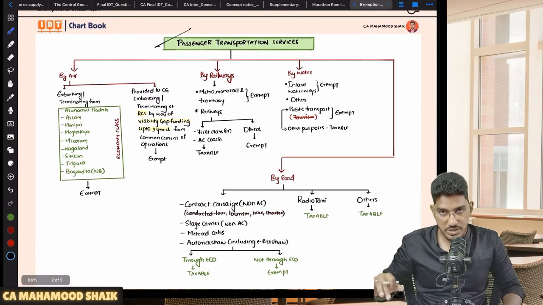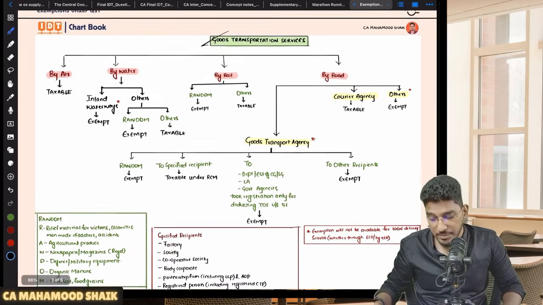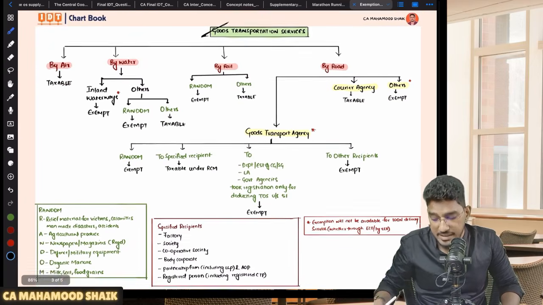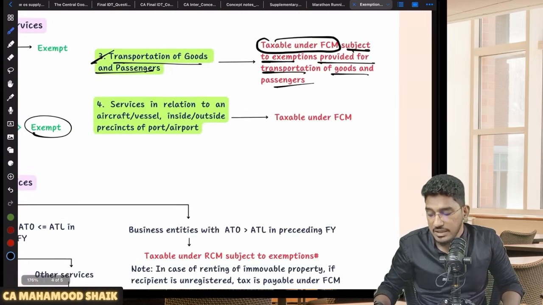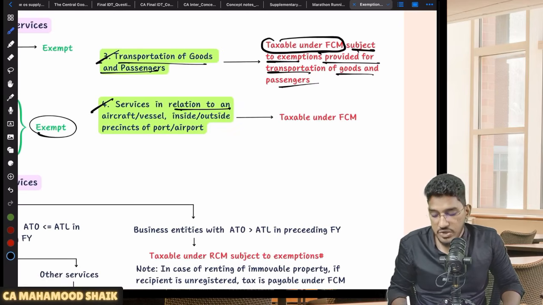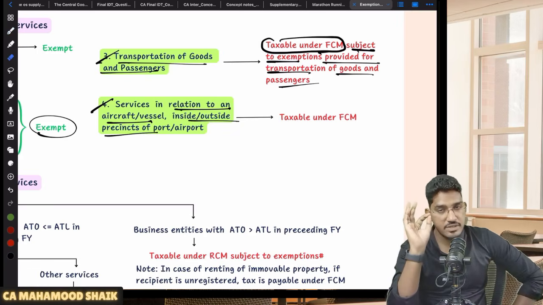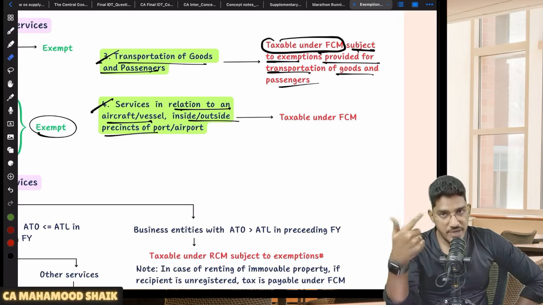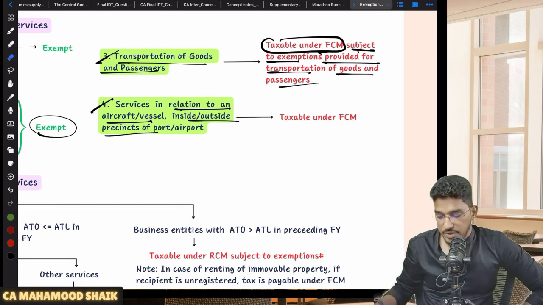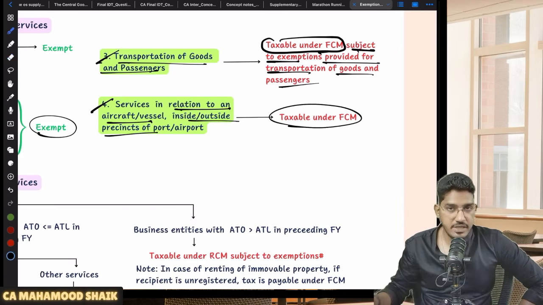Subject to those exemptions, if some transportation of goods and services are getting provided by the government and if they are not falling under exemptions, then they will become taxable, that too under forward charge mechanism. Then finally, services in relation to an aircraft or vessel, either inside or outside the precincts of a port or airport. If the government is providing the services in relation to a vessel, in relation to an aircraft, either within the precincts or outside the precincts of a port or airport, then those services will be taxable under forward charge mechanism. So these are specified services here.